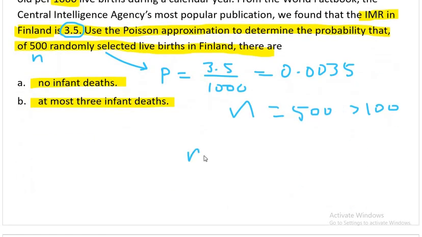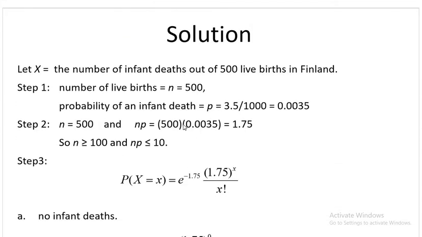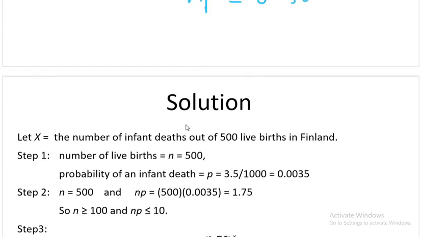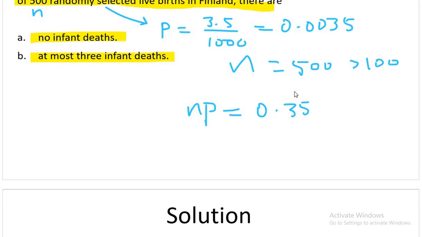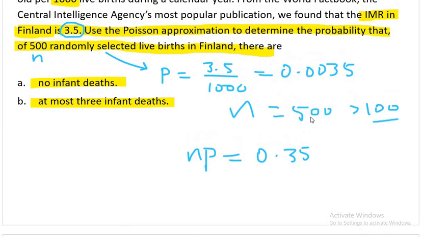Find NP. So what is your NP? If you multiply NP, it is 0.35. Okay. NP is, N is not 100. N is 500. Sorry, I was struggling with 100. So if I multiply this with 500, it gives me 1.75.